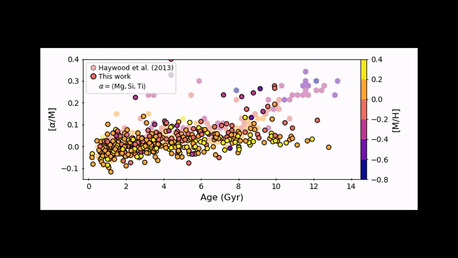When we plot the alpha to M ratio versus ages for our stars, we see a similar trend. The slope is shallow for young stars and gets steeper for old stars. The recovery of these trends provides an extra important validation for our age estimates. We also see a population of old alpha-poor stars. These have been seen by some other studies. They're evidence that galactic evolution may be more complicated than the two-phase picture we discussed before.